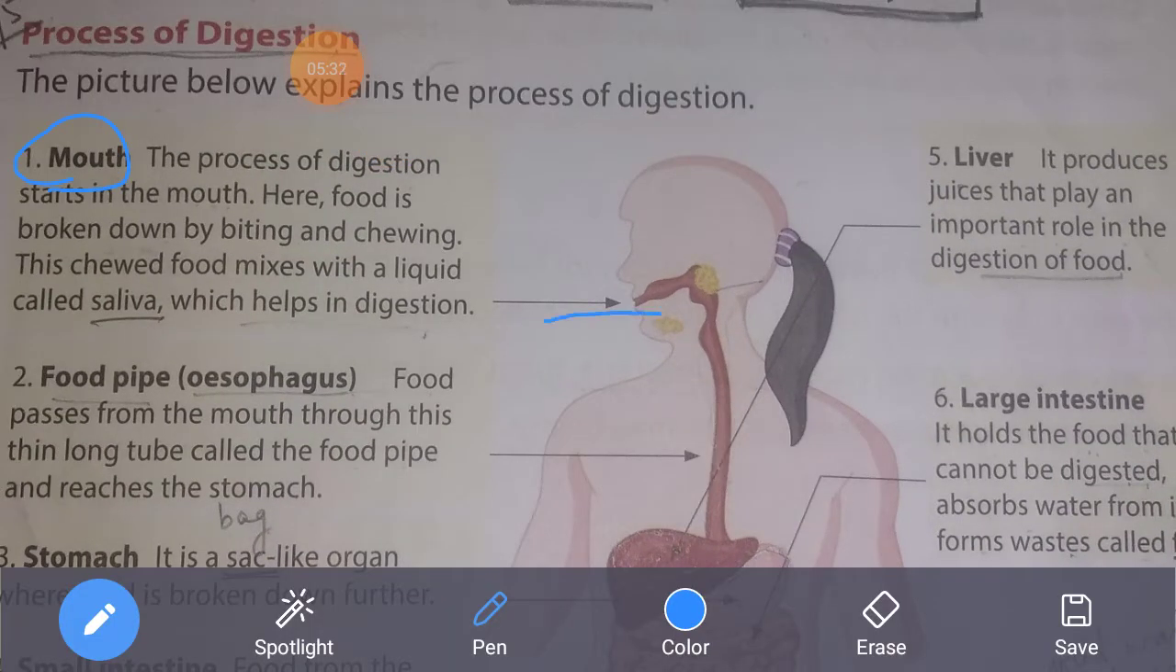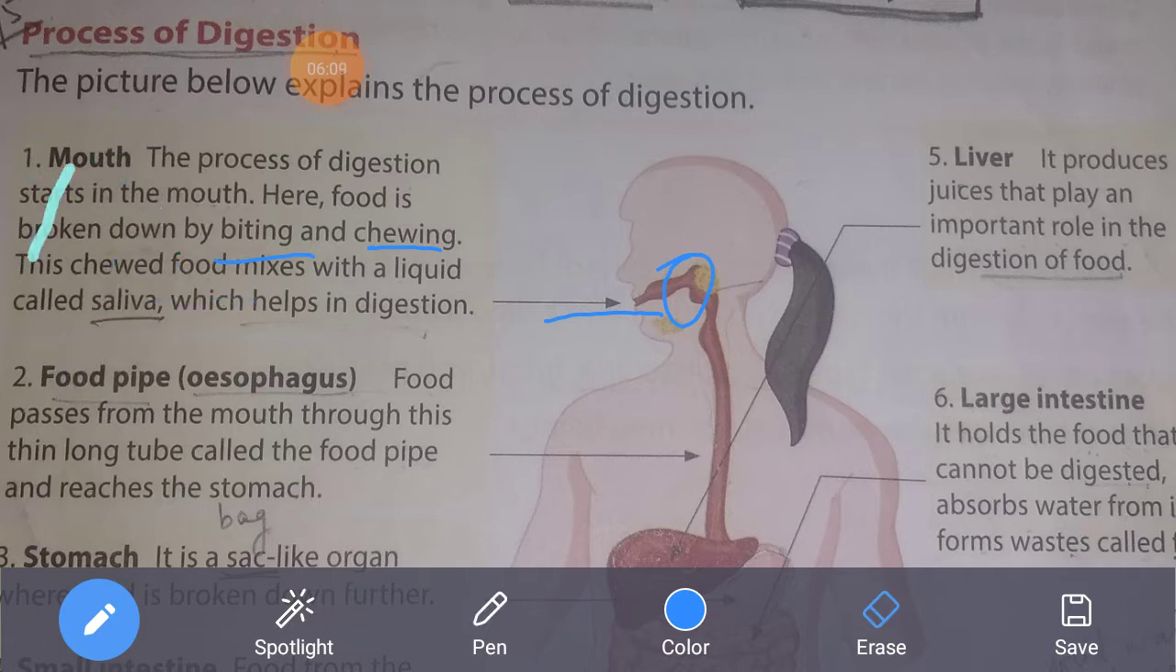This is the mouth. What is the function of the mouth? The process of digestion starts in the mouth. Here food is broken down by biting and chewing. The chewed food mixes with the liquid called saliva, which helps in digestion. The main process of digestion starts in the mouth only. Teeth are present in the mouth. The teeth bite food and start chewing the food. And the chewed food, जो चबाया गया होता है food, mixes with the liquid in the mouth, that is called saliva, and then that saliva helps in the digestion of the food.